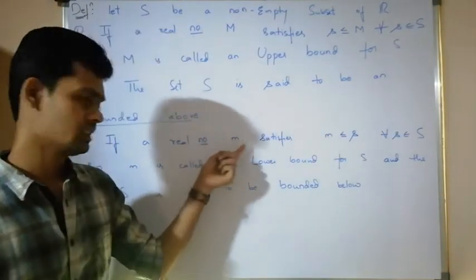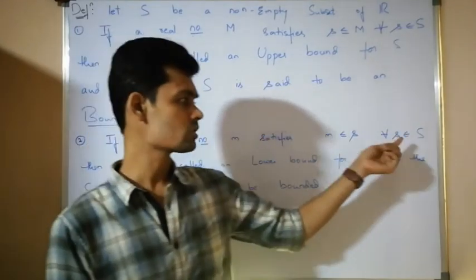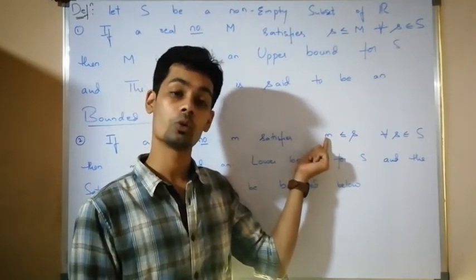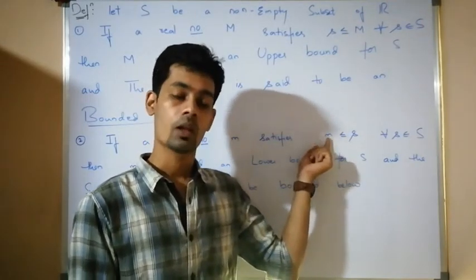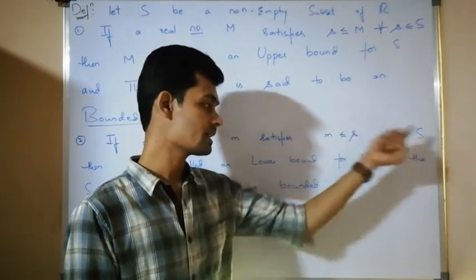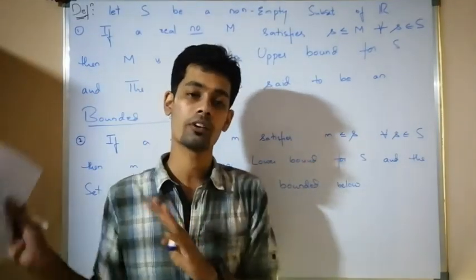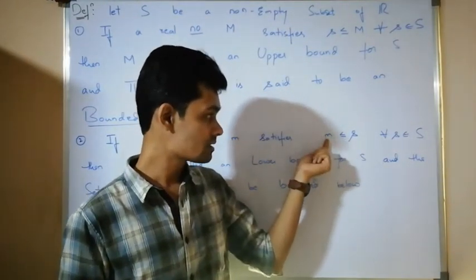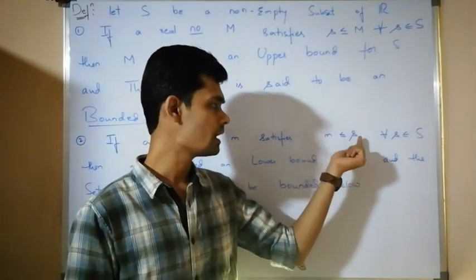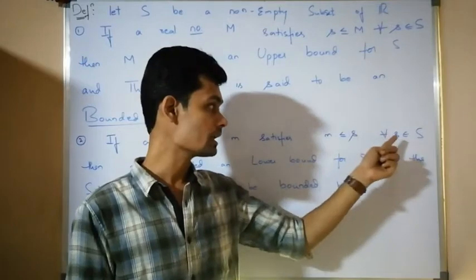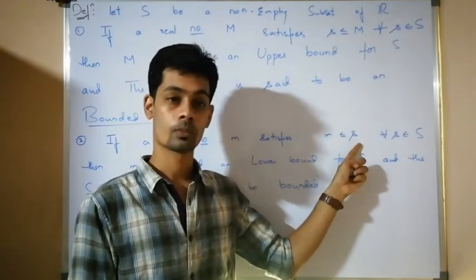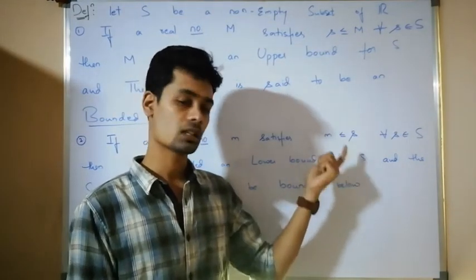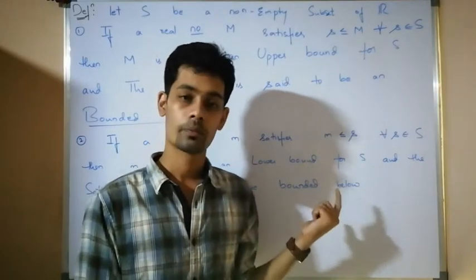If there exists a real number small m such that all the elements of a set are greater than or equal to small m, then this small m is said to be a lower bound. If there exists at least one lower bound, then the set S is said to be bounded below, or bounded from below. That means if there exists small m such that all the elements of a set are greater than or equal to small m, then small m is said to be a lower bound, and if there exists a lower bound, then I can say that it is bounded below.